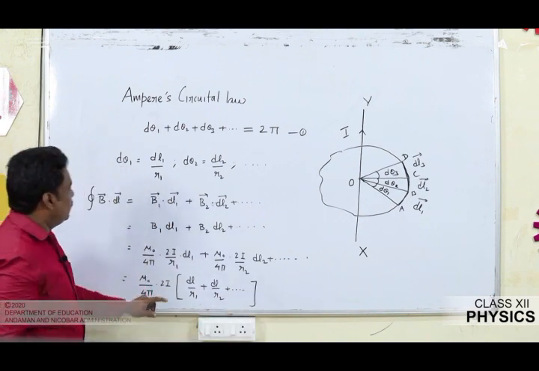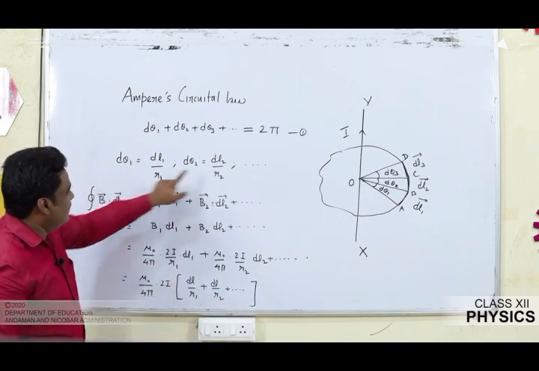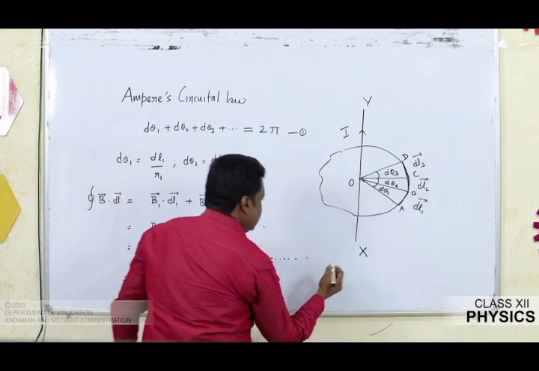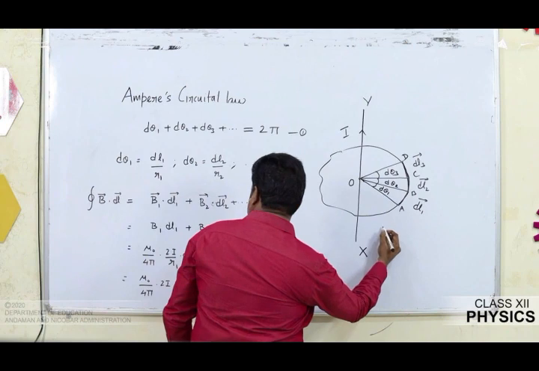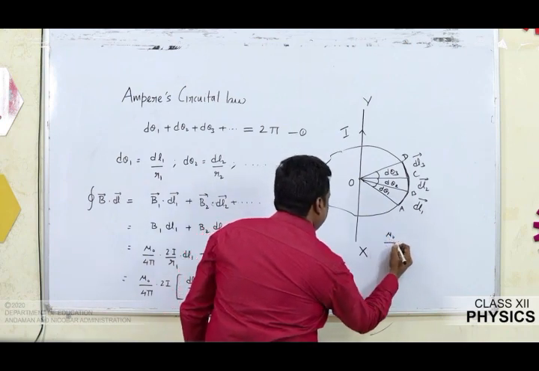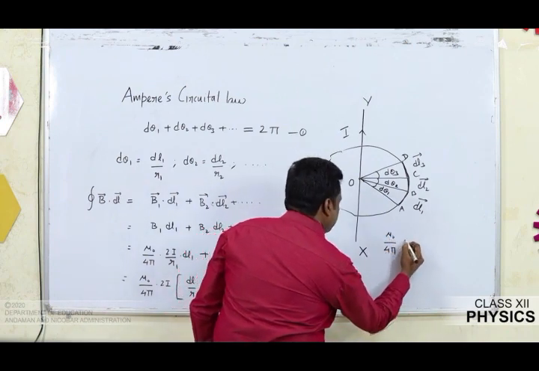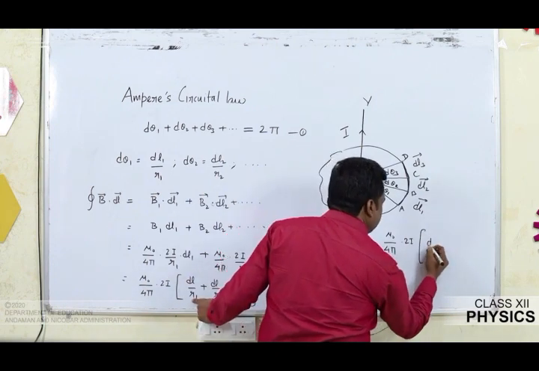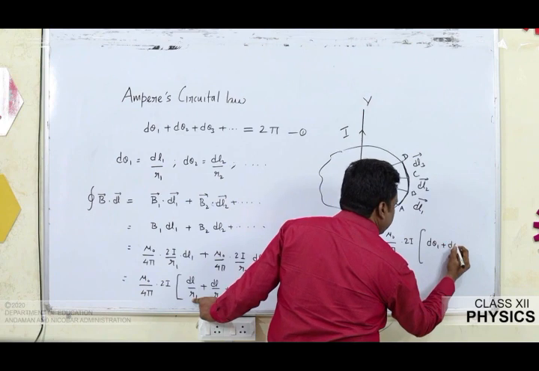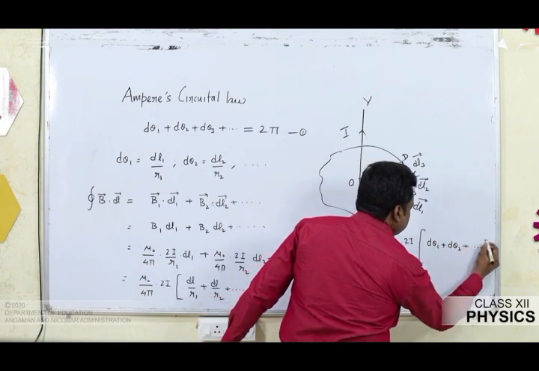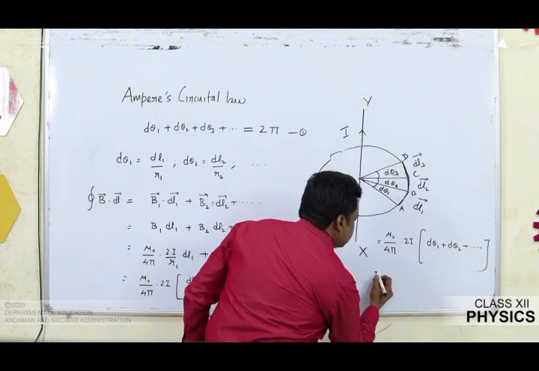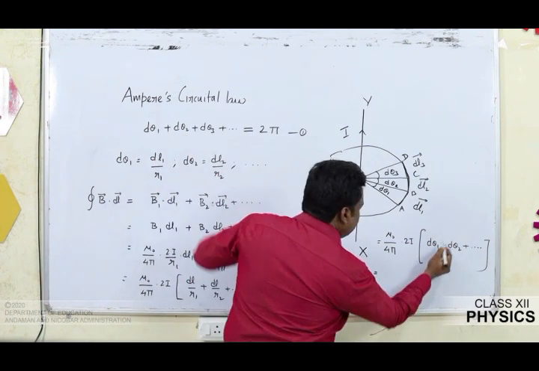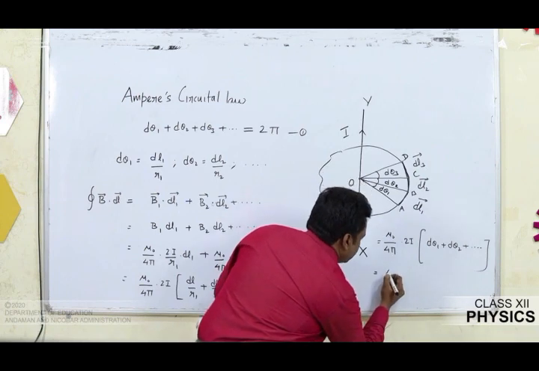You are able to see that dl by R1 is d theta 1, and dl by R2 is d theta 2. So mathematically I can write it as mu naught by 4 pi into 2I, times d theta 1 for dl by R1, d theta 2 for dl by R2, and it continues. Obviously, d theta 1 plus d theta 2 and so on leads to 2 pi. So this entire term can be replaced by 2 pi.